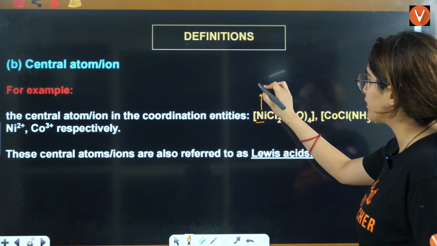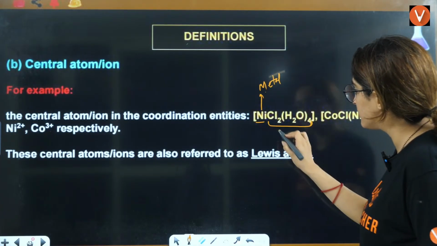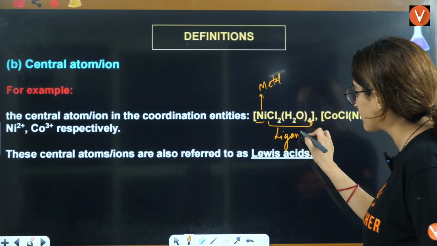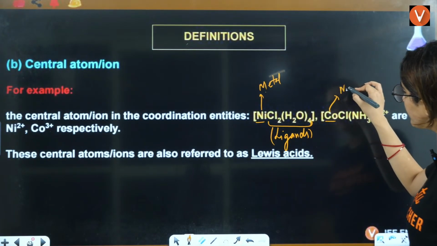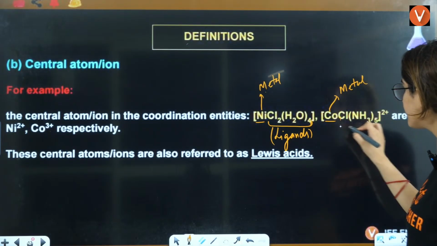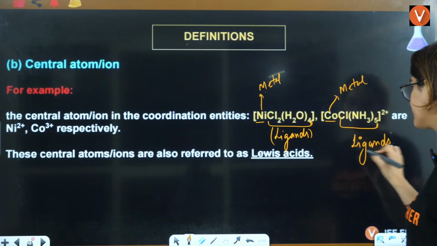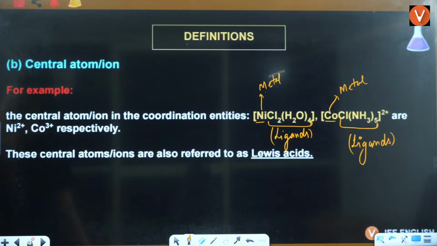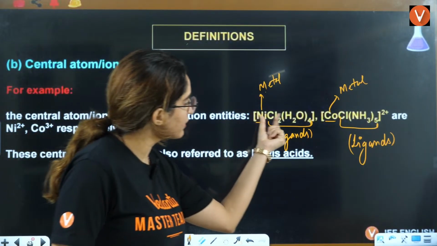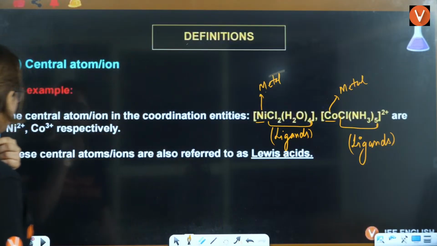So this will define the metal and this will define the ligands.